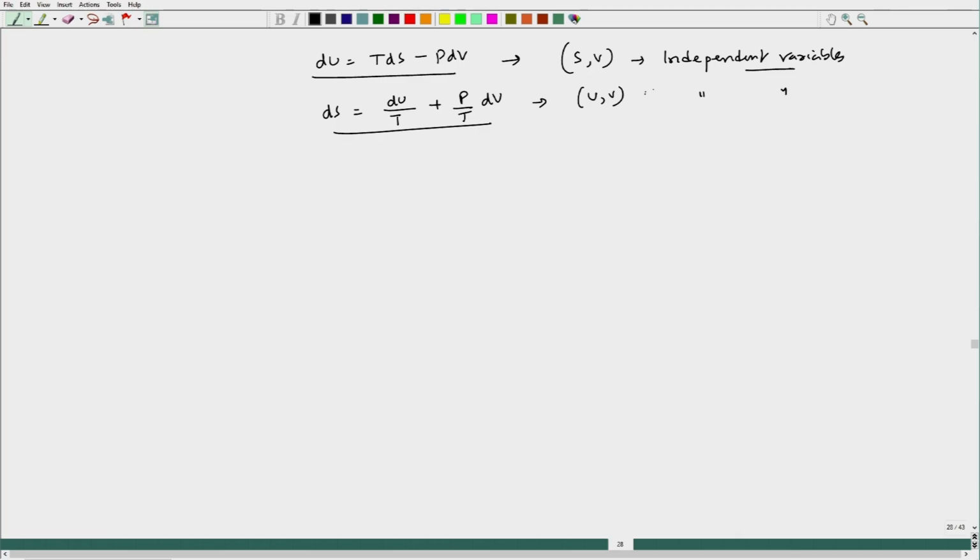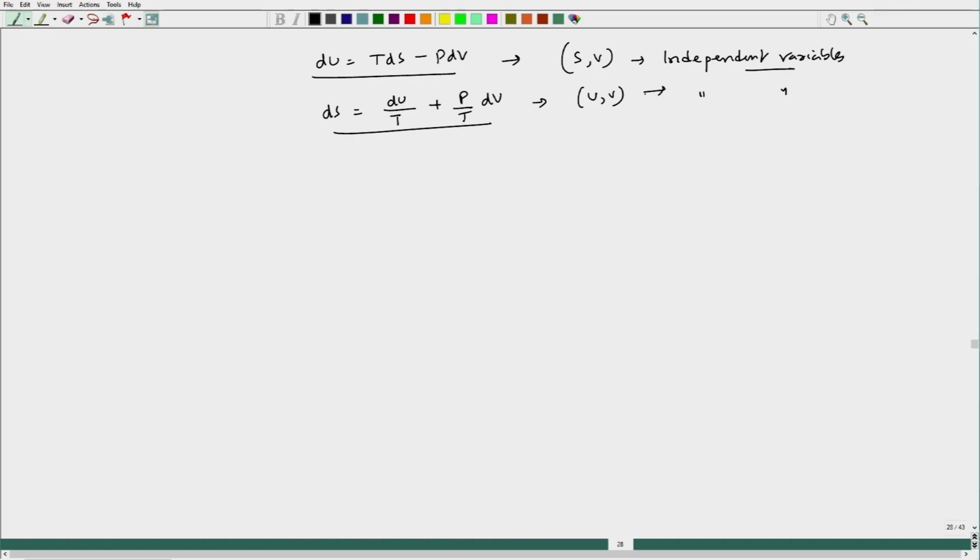So, I can define the system with the help of entropy while taking u and v to be my independent variables. But u is not an easy parameter which can be controlled easily.